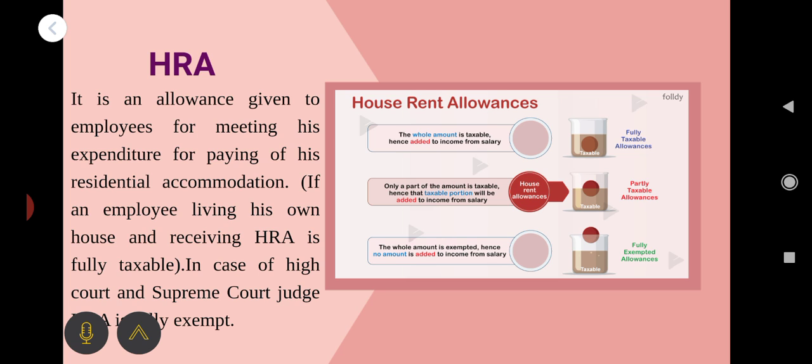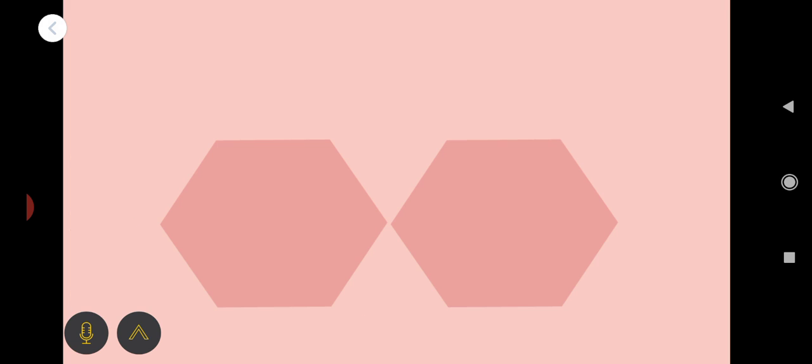In case of High Court and Supreme Court judges, HRA is fully exempted. Clear? So the HRA of Supreme Court and High Court judges is fully exempted. Otherwise, the rest is taxable up to a specified limit.